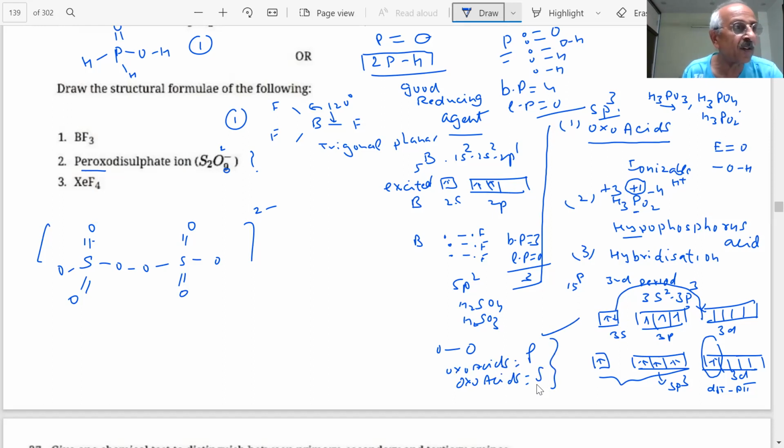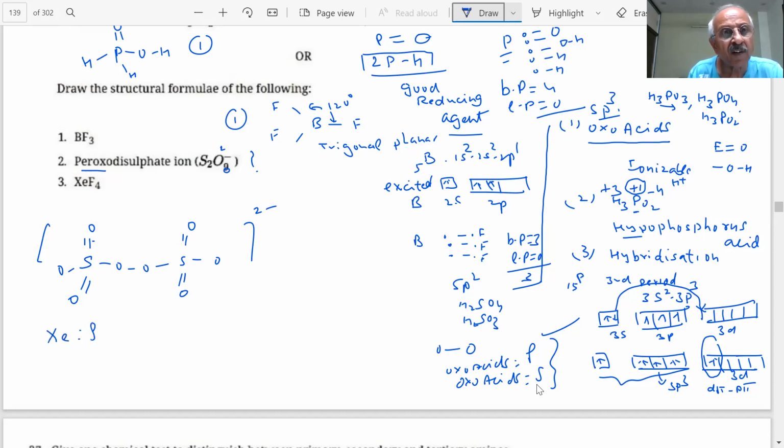Next question is on the screen, students. XeF4. What will be the structure of XeF4? It is important because the noble gas elements form fluorides. XeF4 will be square planar. 4 bond pairs and 2 lone pairs.